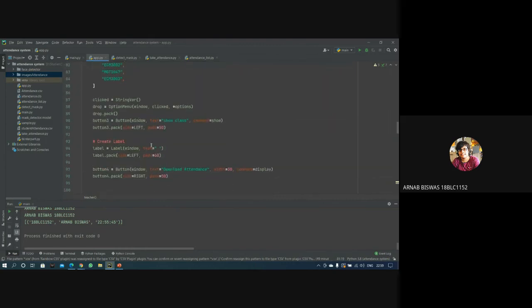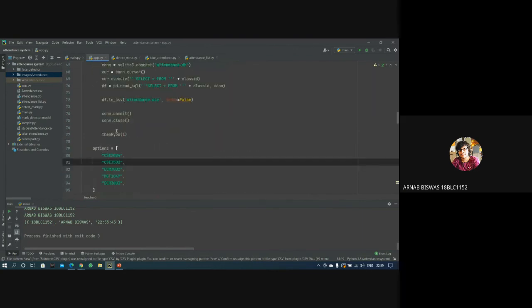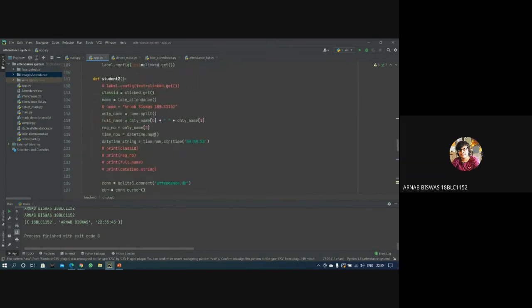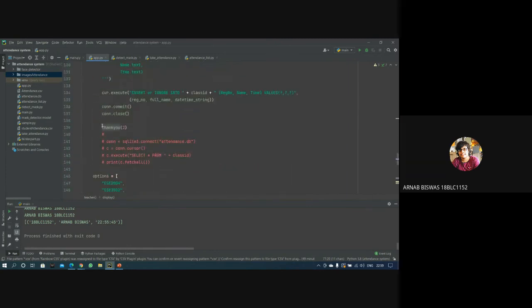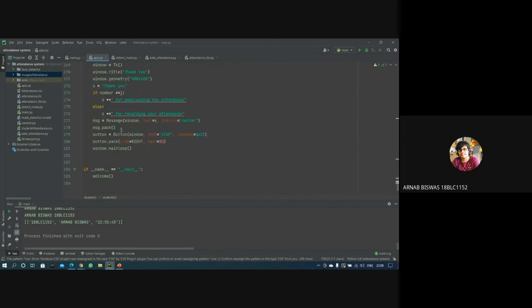After this, once somebody closes it, if a teacher stops it, we pass it into a function as thank you and pass 1. 1 is for teachers. If a student stops it, we pass it into the same function with 2. We are just acknowledging: if it is 1, it is a teacher, and we thank them for downloading the attendance; if it is a student, we thank them for recording the attendance.